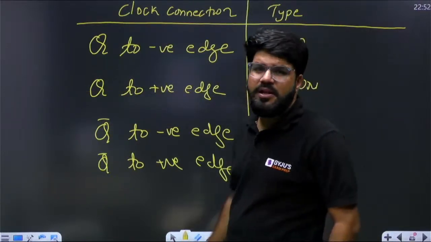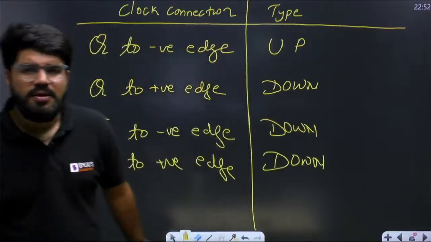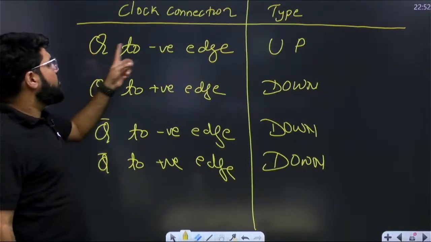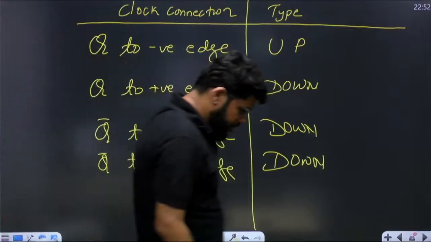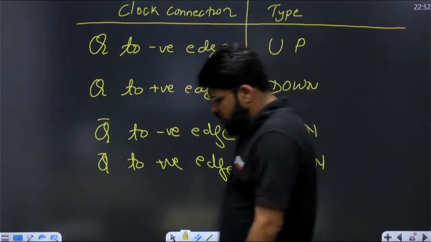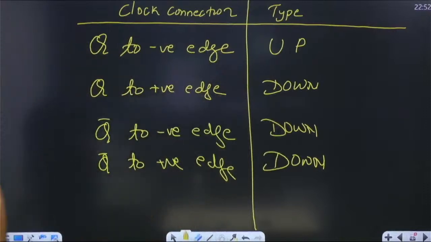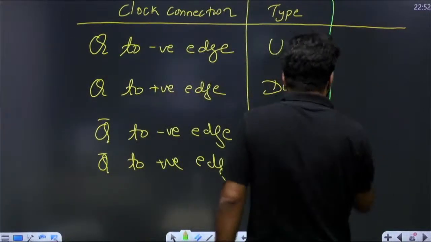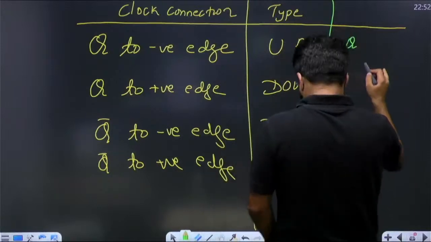So you can simply remember one point: Q to negative edge is up. Q to negative edge is equal to up. Yeah, there is one more technique. See, this is also very simple. You can also assume it like this.